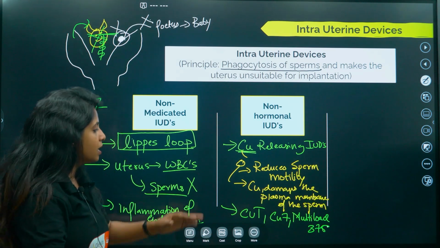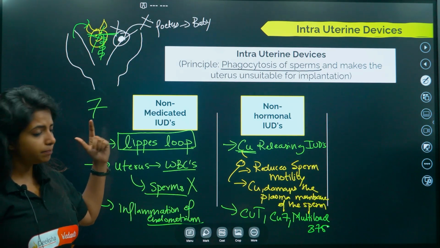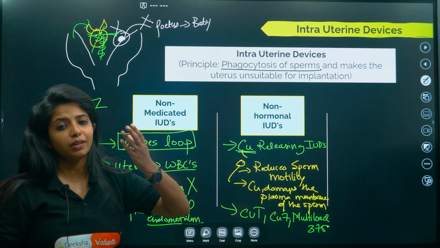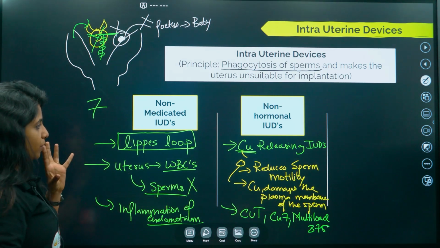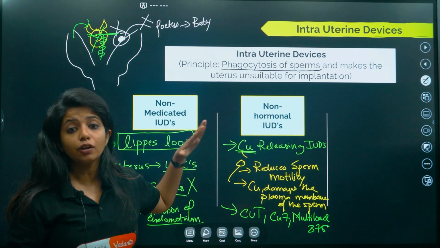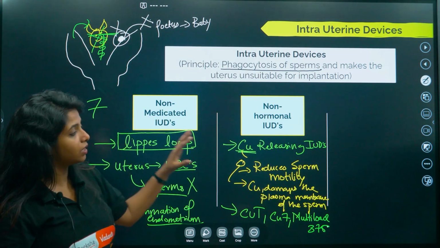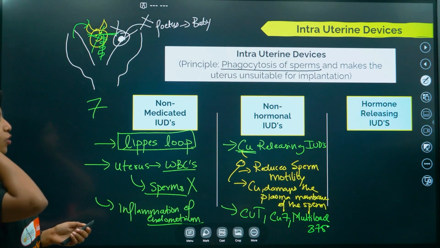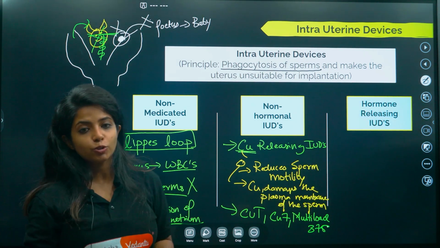What are the names, children? CuT, copper T, Cu7, and Multiload 375, which has 375 mm² of copper. So these are copper releasing IUDs. As I said again, there are no hormones being released here. Now comes the chance for hormones. Hormone releasing IUDs are also there.